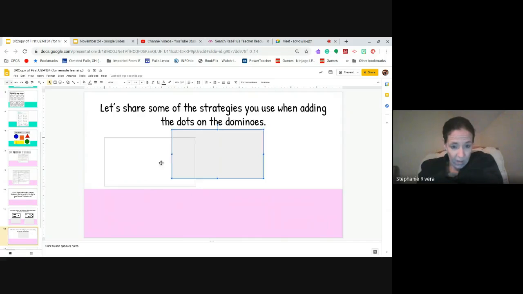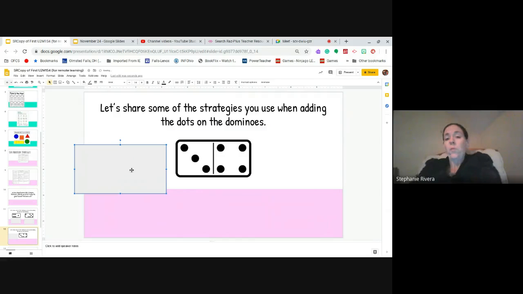Let's see what we have here. Ooh, 3 plus 4. Well, I do like to use doubles. Do you like to use doubles, right? It's no trouble for me to add doubles. So I know 3 plus 3 would be 6. So this isn't 3 plus 3. This is 3 plus 4. So if 3 plus 3 is 6, then 3 plus 4, you got it, ding, ding, ding, would be 7. So that's another strategy I can use. I can know what the double is, and then I can just add one more.